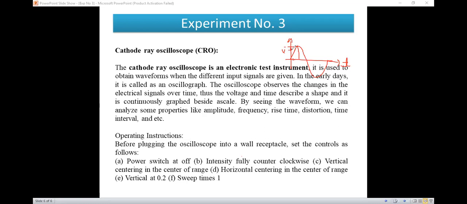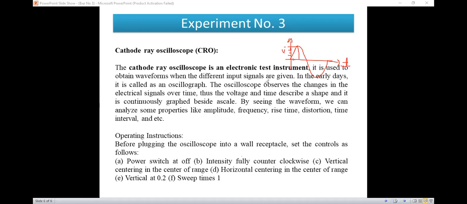So we first calculate the value of a particular division, and at what division this waveform reaches its maximum value. Up to that division we will measure, and then we will calculate the peak to peak voltage, or it may be some angle, or it may be time.